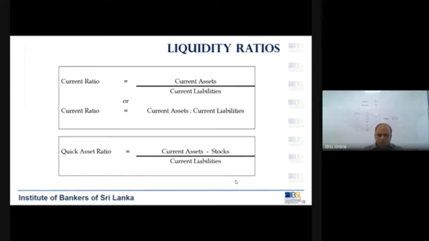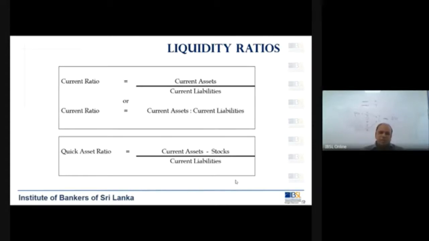But what we are learning here is more or less for a trading business. When you look at a trading business, there are certain benchmarks. If you look at a company, you should be able to say whether they are good in liquidity or not. Now, what are these benchmarks?